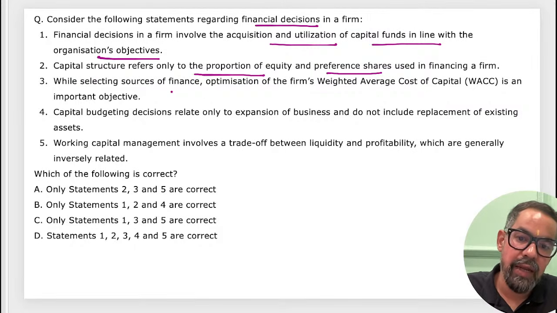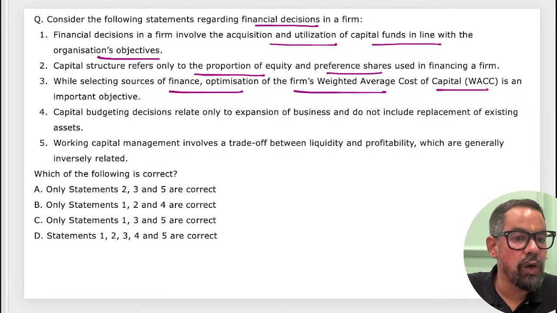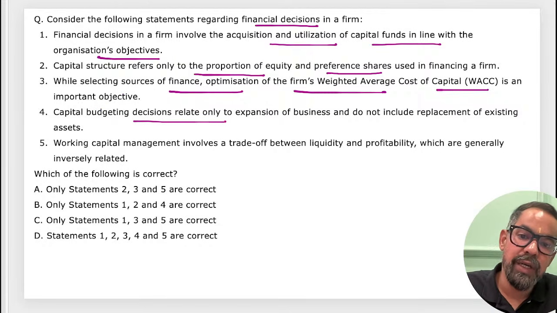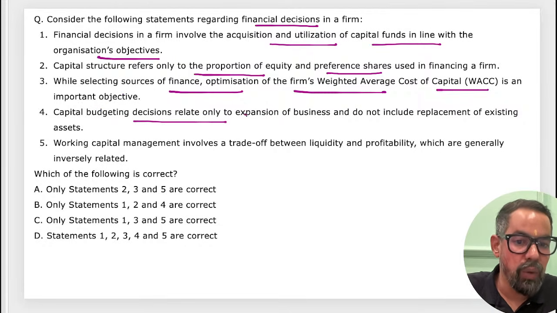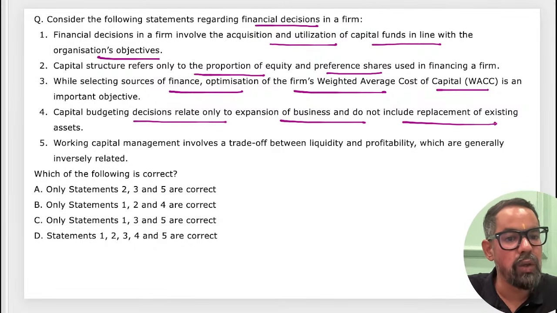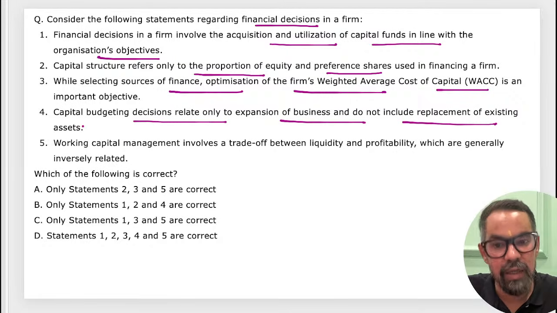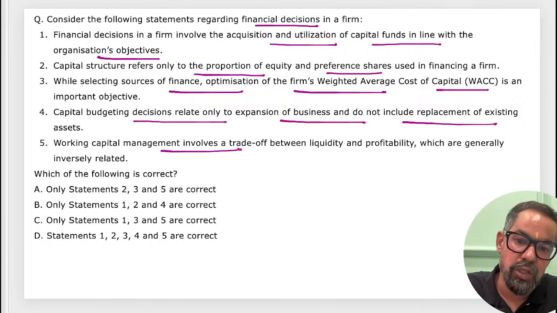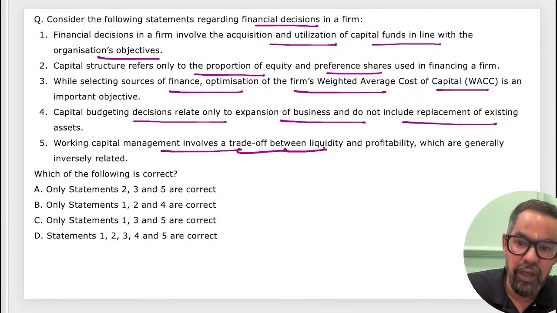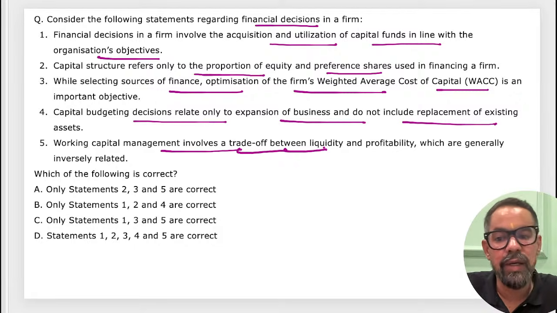While selecting sources of finance, optimization of the firm's weighted average cost of capital is an important objective. Capital budgeting decisions relate only to extension of businesses and do not include replacement of existing assets. Working capital management involves a trade-off between liquidity and profitability, which are generally inversely related. All right?